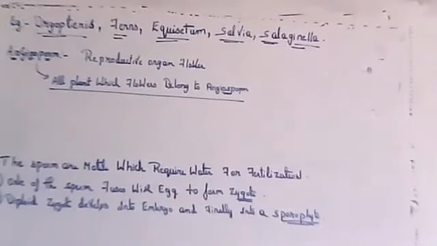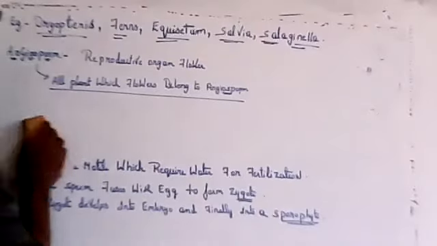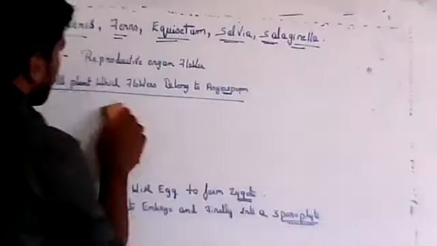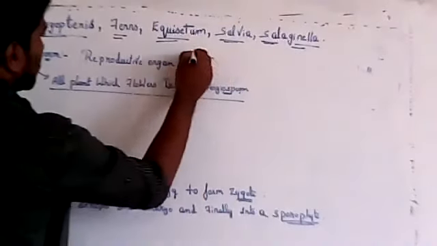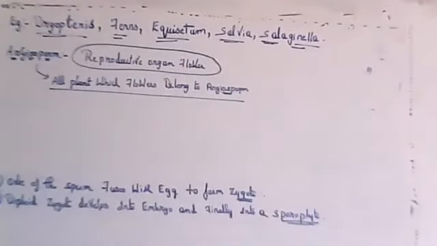So the reproductive organ of an angiosperm is the flower. Okay, so flower is a reproductive organ.